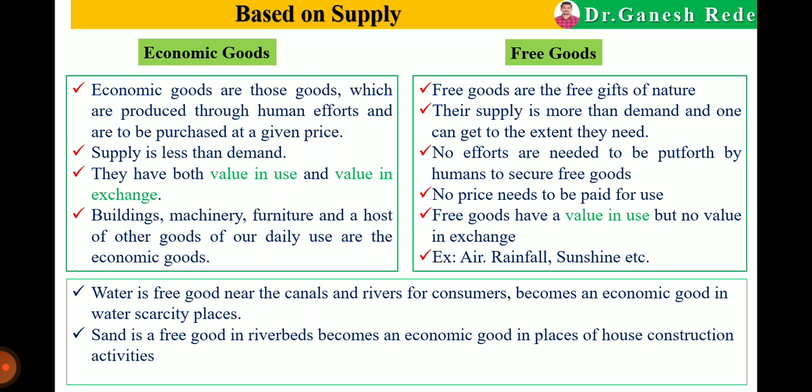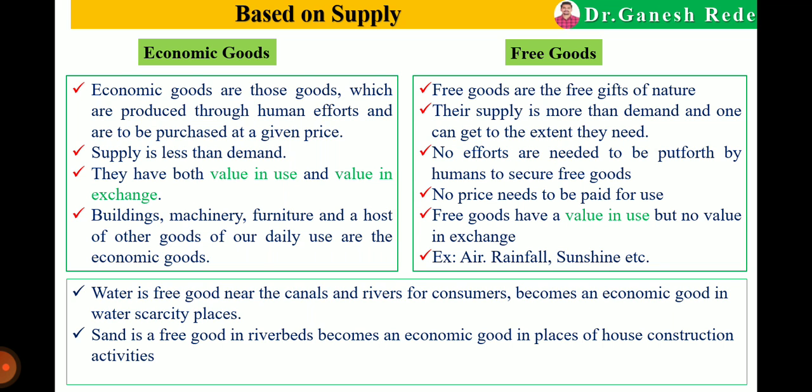Free goods are those goods which are the free gift of nature. On the other hand, economic goods are those goods which are produced through human efforts and we have to pay some price to purchase them.